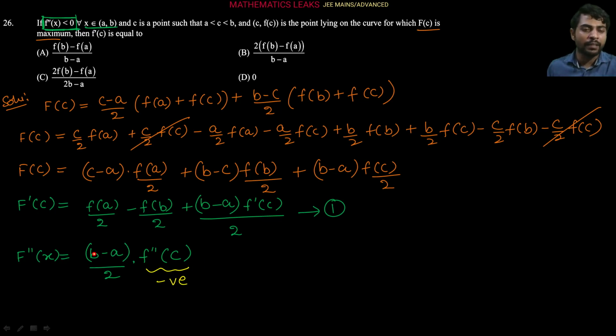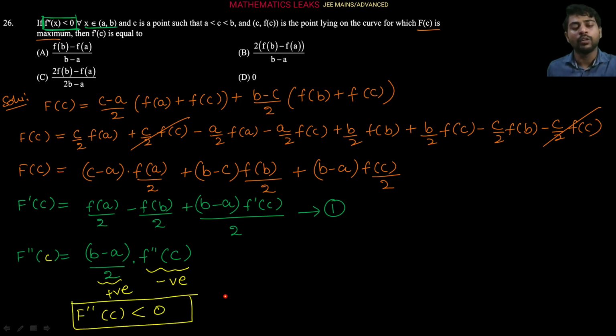So this is negative, and b is greater than a, so b minus a by 2 is overall positive. So the second derivative f double dash c is negative, so we can say less than 0, right?